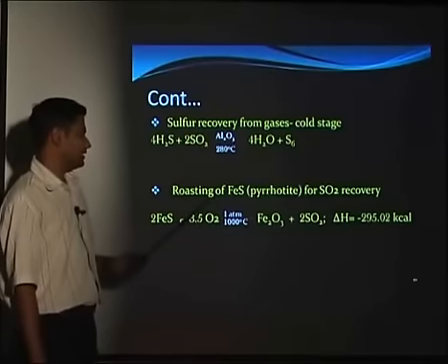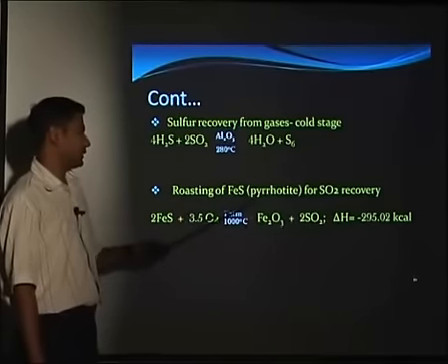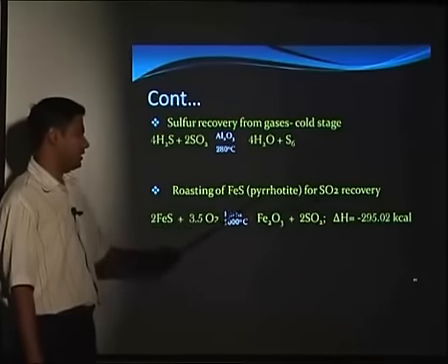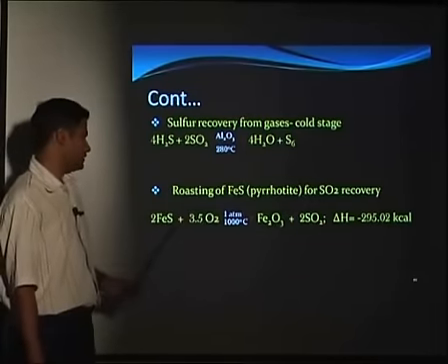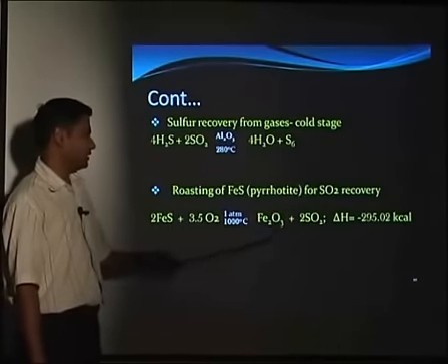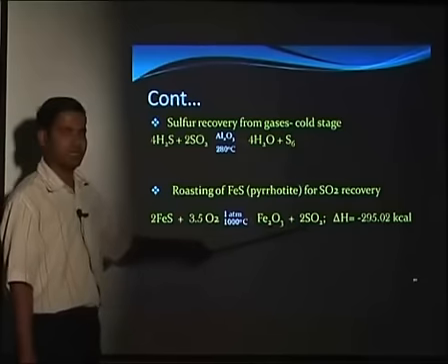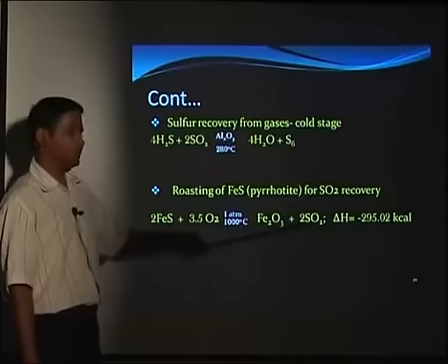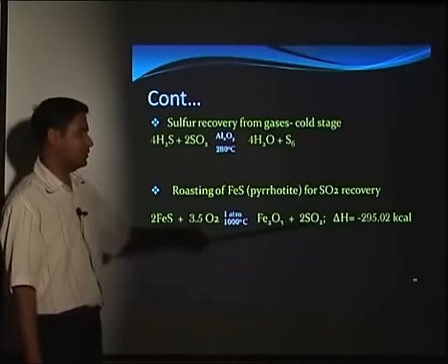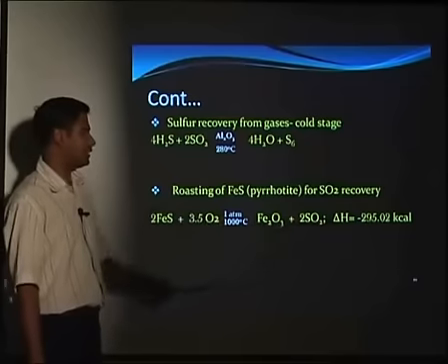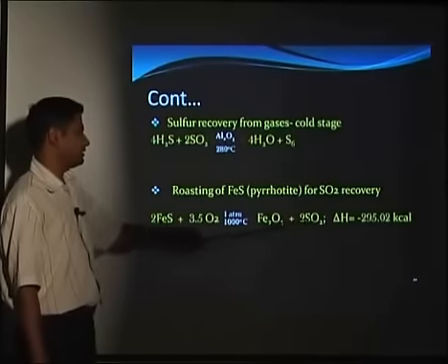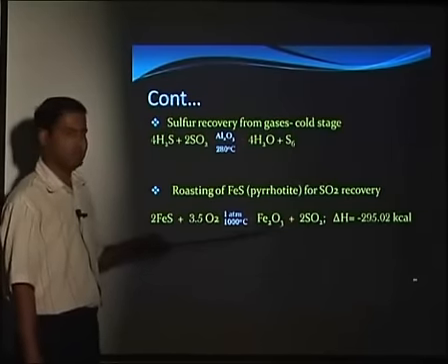Then we can get the sulfur by roasting of FeS. Here we get the sulfur in the SO2 form. The pyrrhotite we are burning at 1 atmosphere and 1000 degrees Celsius. So we are getting Fe2O3 and sulfur dioxide. Here the sulfur we get in the form of sulfur dioxide, and that we can pass to the sulfuric acid production. So this is the exothermic reaction. We can see here is the endothermic reaction and here is the exothermic reaction. So we will see how they impact the process design.